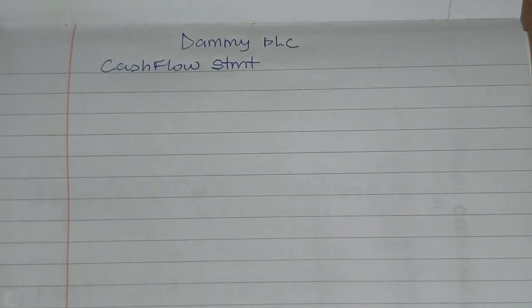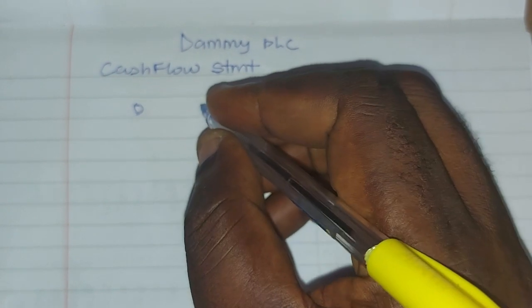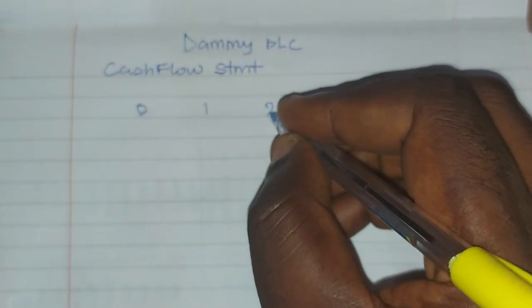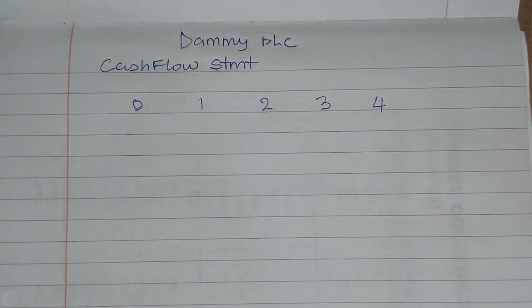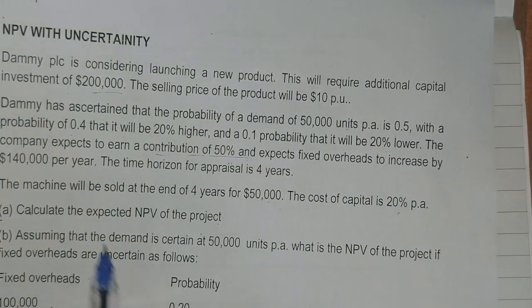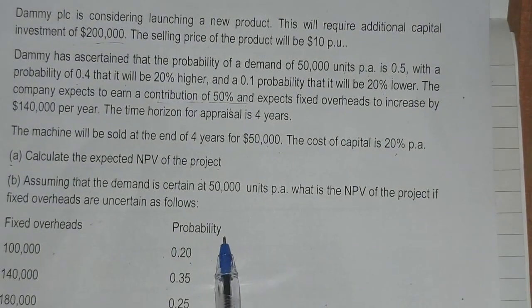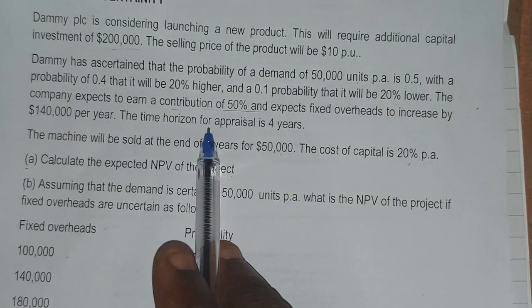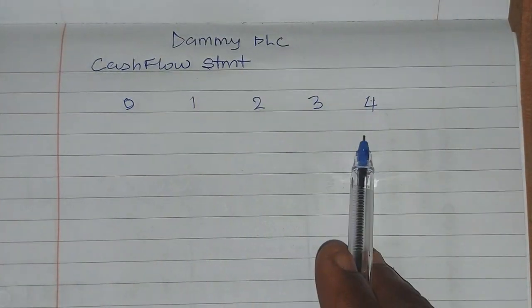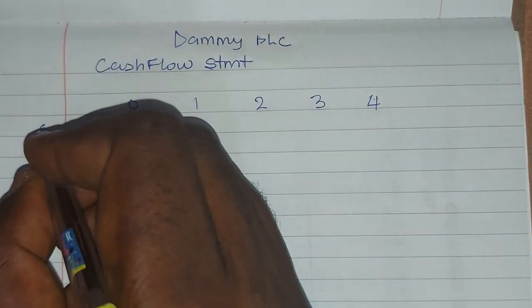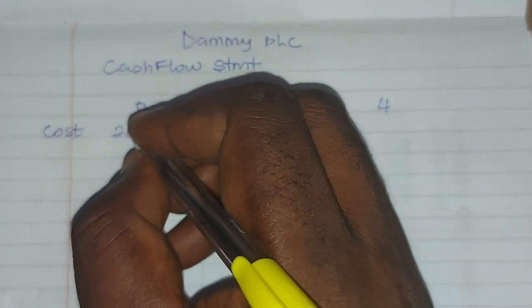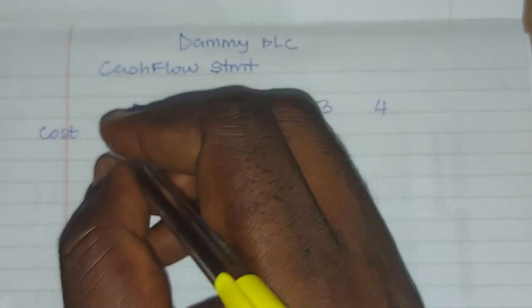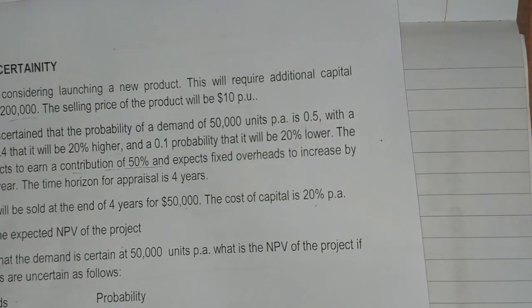Conventionally, you have year 0, year 1, year 2, year 3, and 4, because we are told that the time horizon for the appraisal is 4 years, so we stop at year 4. In year 0 we have the cost of the project, which is 200,000. That's an outflow, so it will be in brackets.